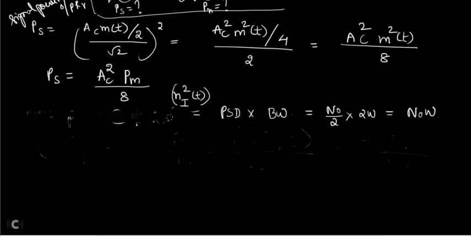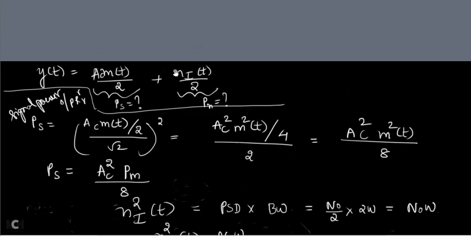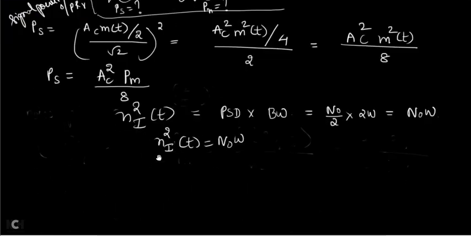So now what is this? You have calculated power spectral density into bandwidth. That is nothing but your Ni square of T. So till now what you have calculated is Ni square of T, which is nothing but N naught W. But what is it that you have in the output? Instead of only Ni of T, divided by 2 is also there. So this divided by 2 is also very important for the amplitude. Now what is the noise power? You have to divide it by 2 whole square. So the total noise power is given by